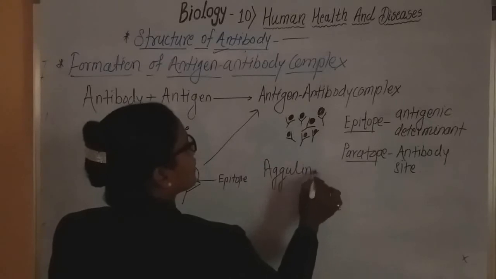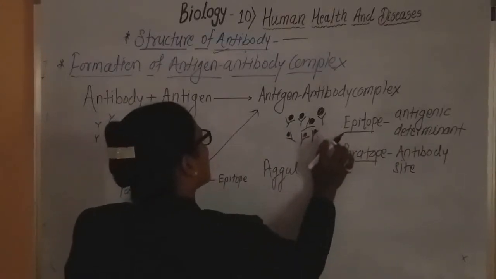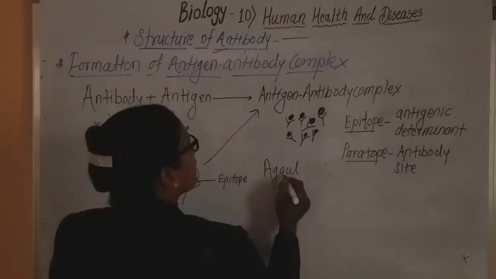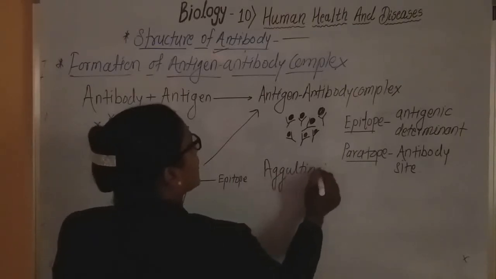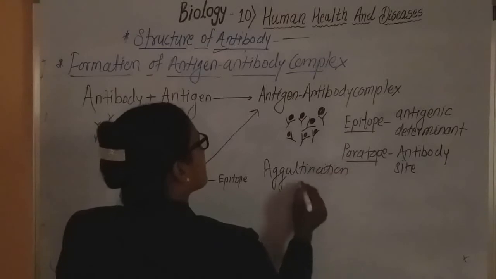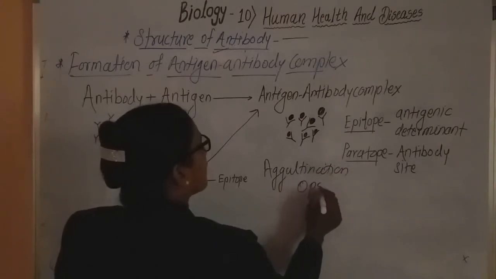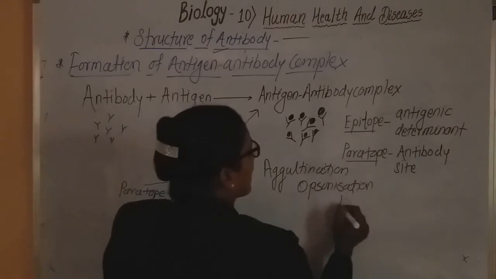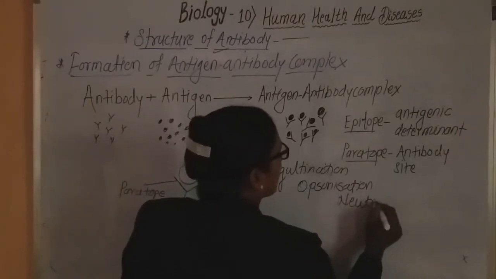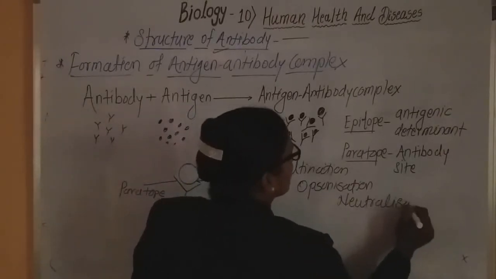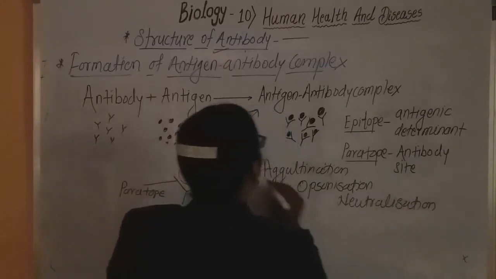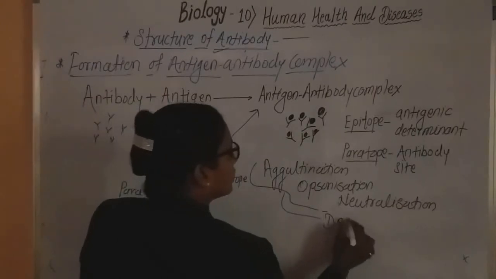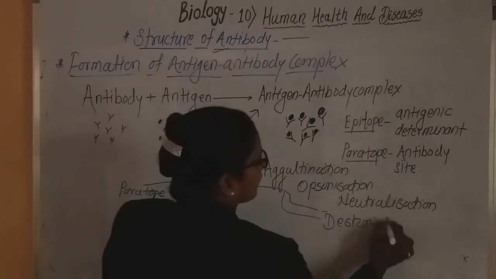The first one is agglutination. Sometimes it is by opsonization, and sometimes by the mechanism of neutralization. Okay, these are the certain ways to destroy the antigen.